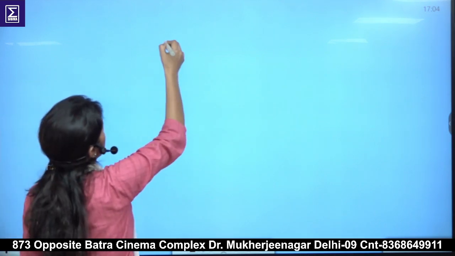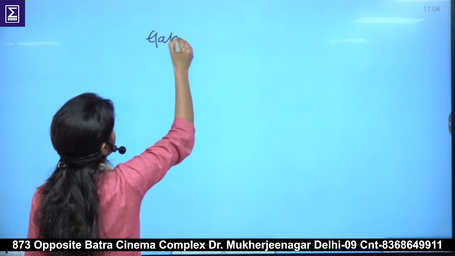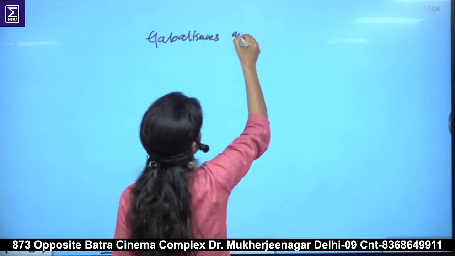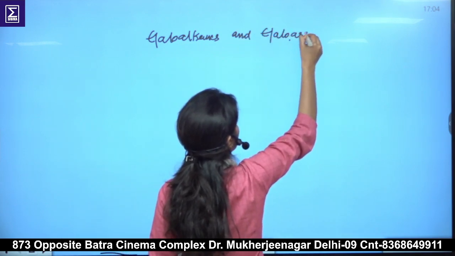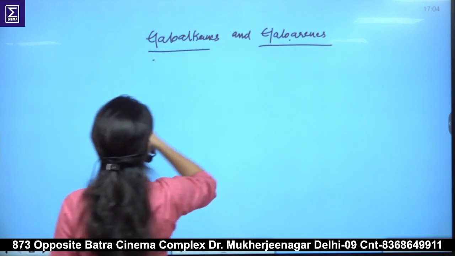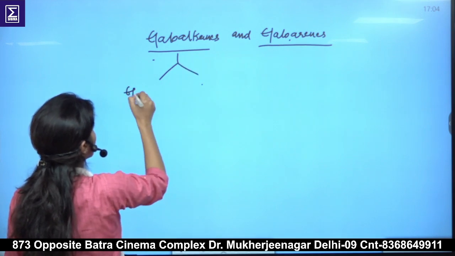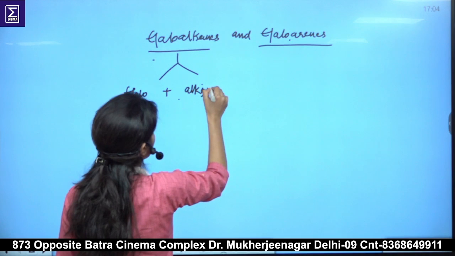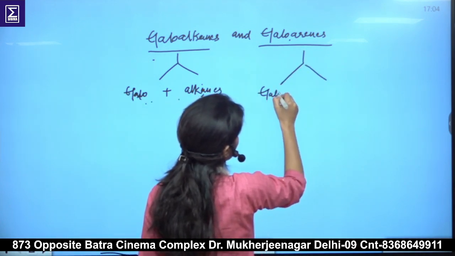The topic is haloalkanes and haloarenes. As the name suggests, haloalkanes is made up of two words, halo and alkanes. Similarly, haloarenes is made up of two words, halo and arenes.